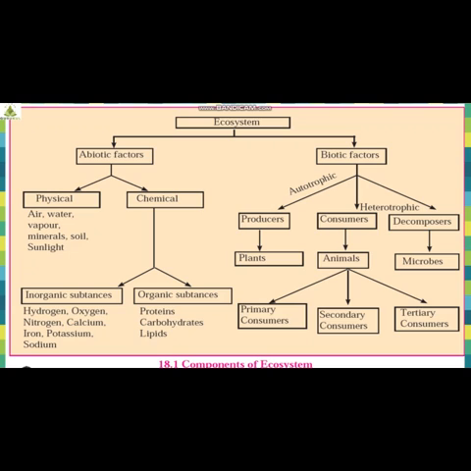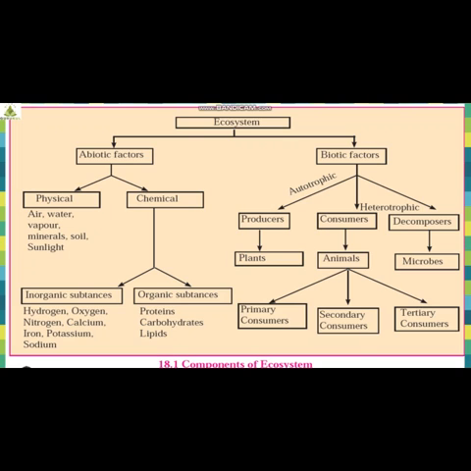Autotrophic in nature means they are capable of producing their own food. They can prepare and manufacture their own food. The best example is plants, which are known as producers. Clear so far?